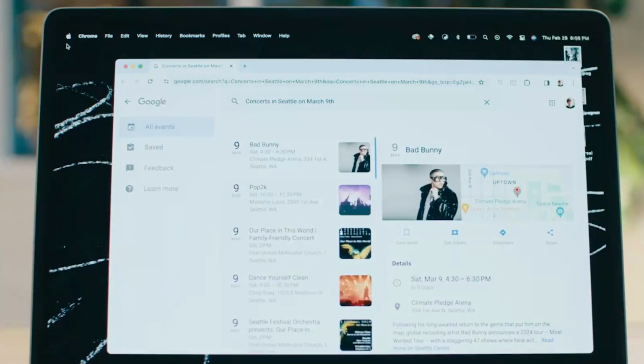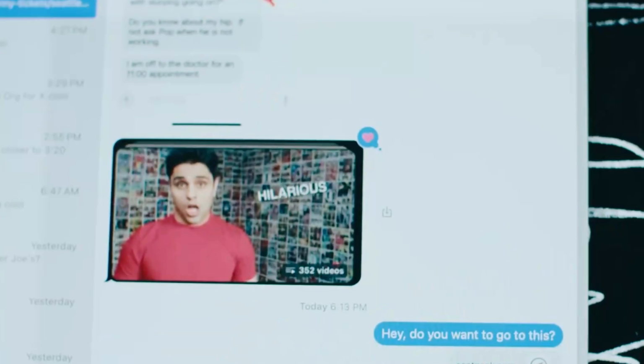Nice. Can you see if there are any concerts in Seattle on that day? Yes, you have several options. Option 1, Bad Bunny will be performing at the Climate Pledge Arena. That's perfect. Can you add that to my calendar and then copy and paste a link to the ticket into the calendar event? And then actually, if you could text Paige the link and say something like, hey, do you want to go to this? Done. The concert is on your calendar and Paige has been texted. Awesome, thanks. You're welcome.